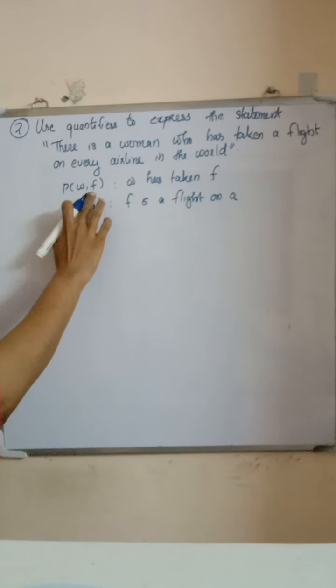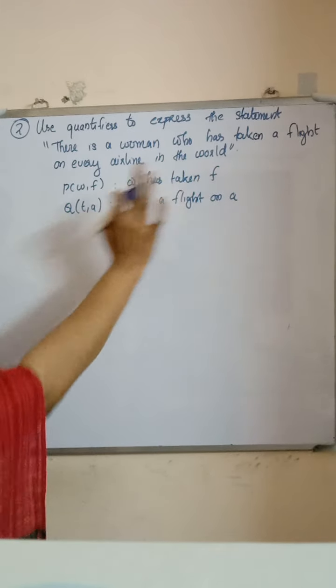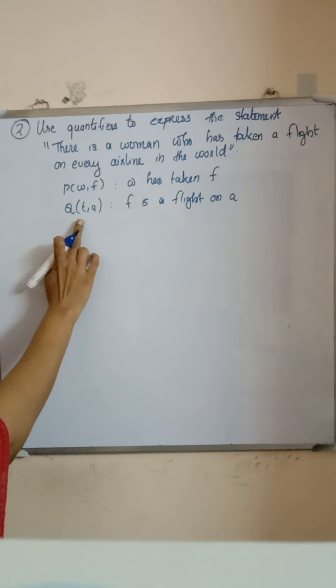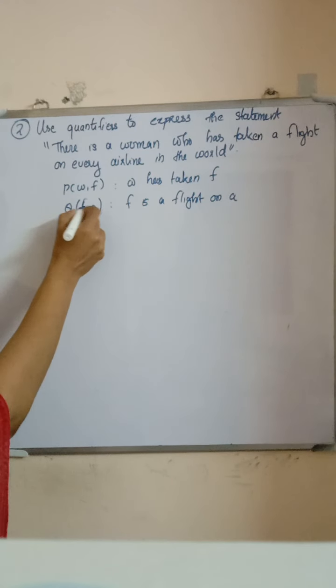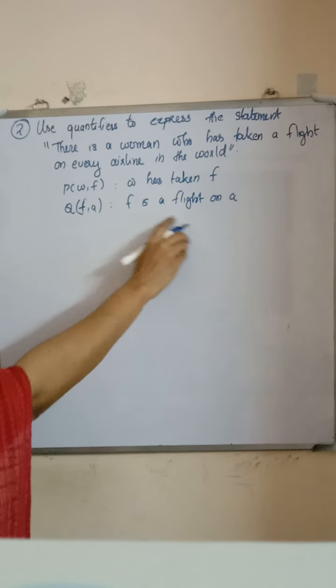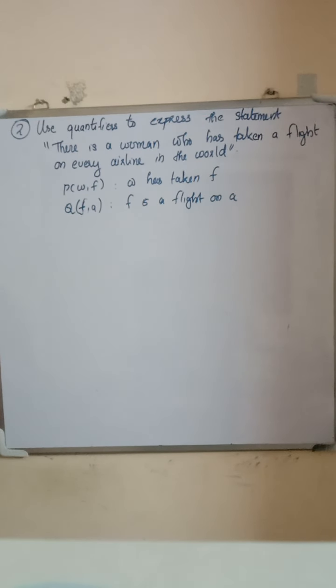For that, we take P of w, f as w has taken a flight, that is, a woman has taken a flight, and Q of f, a as f is a flight on a. There is a woman who has taken a flight on every airline in the world. That can be represented using quantifiers.